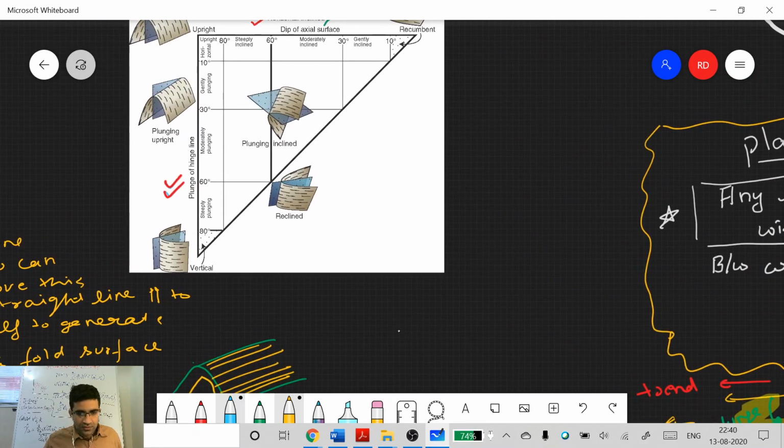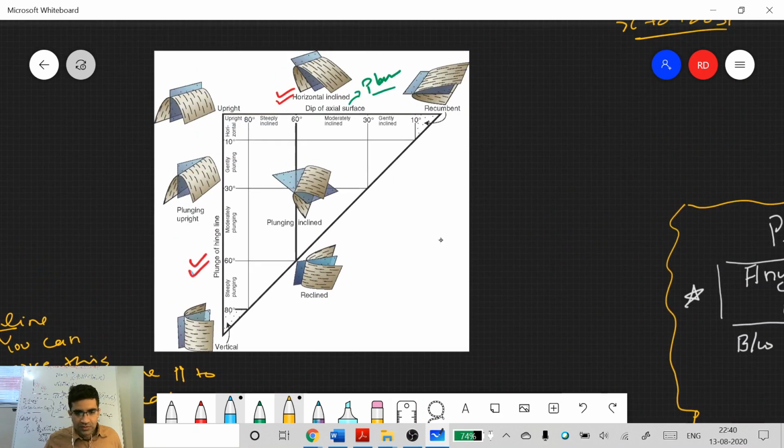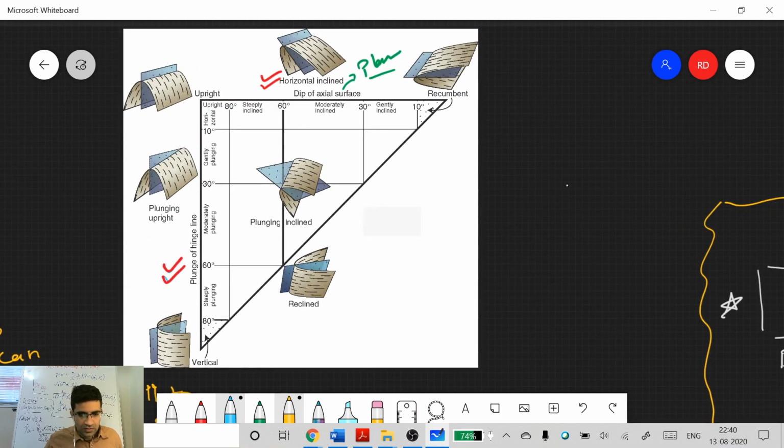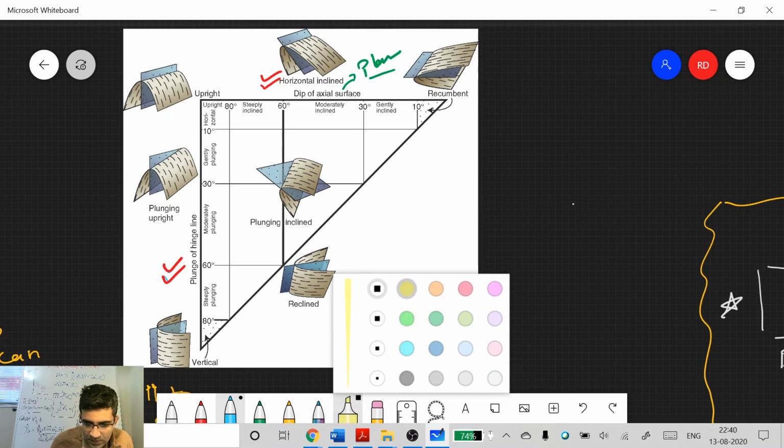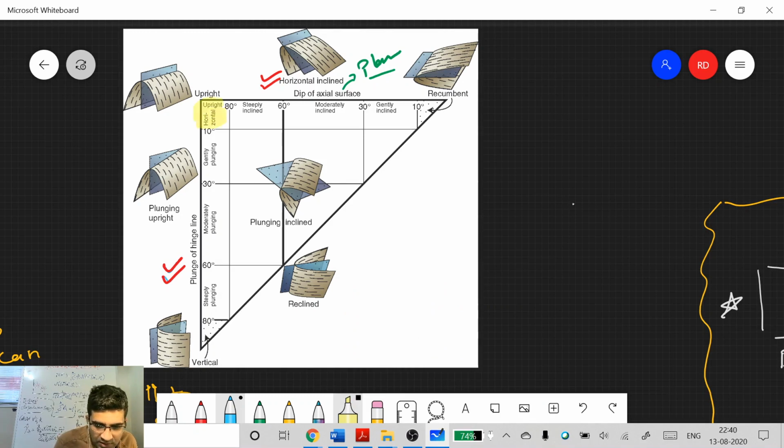yeah, this figure now right here, see what is written here. So this will answer your question. What is written in this part? Horizontal, upright.